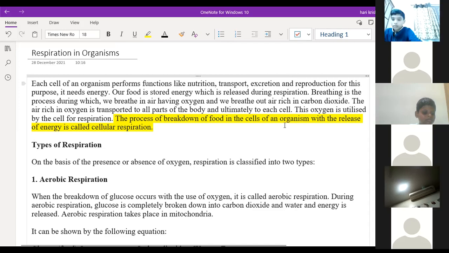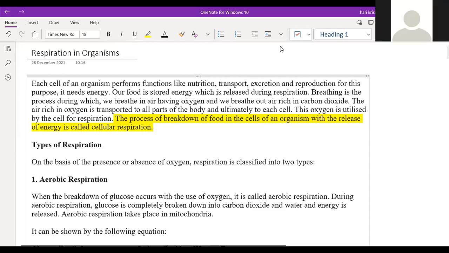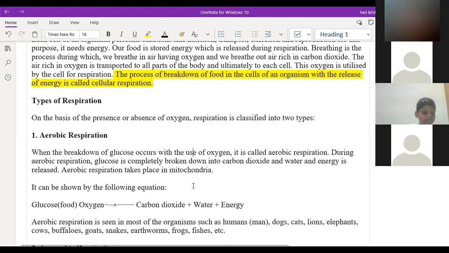Again, respiration is of two types, depending upon the availability of oxygen. If more oxygen is available, it comes under aerobic respiration. If there is an absence of oxygen, it comes under anaerobic respiration. Respiration is of two types in the cells: one is aerobic respiration, the other is anaerobic respiration, based upon oxygen. So aerobic respiration means what?